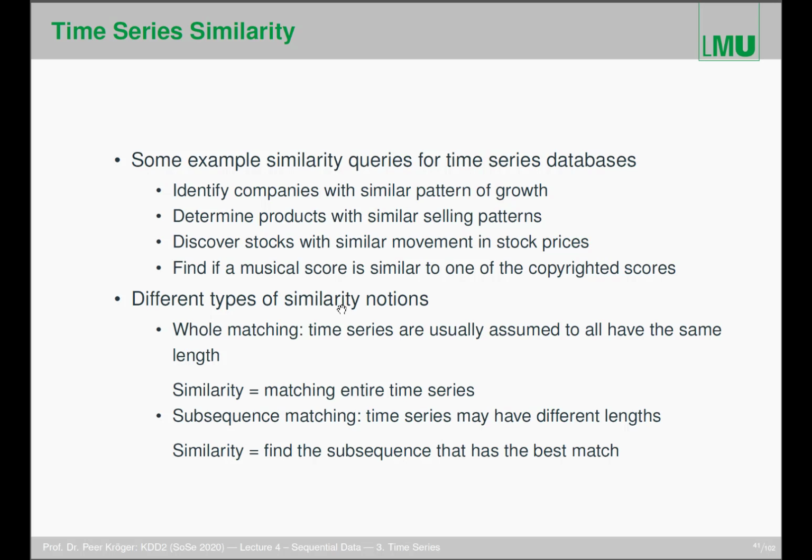Basically, on the meta level, we have two different types of similarity notions or queries. We have a whole matching as before, where time series are usually assumed to all have the same length, and we really match each full time series to all the other full time series. So similarity is matching the full time series. And the second one is subsequence matching, where time series may have different lengths, of course, and similarity would just be finding the subsequence that has the best match.